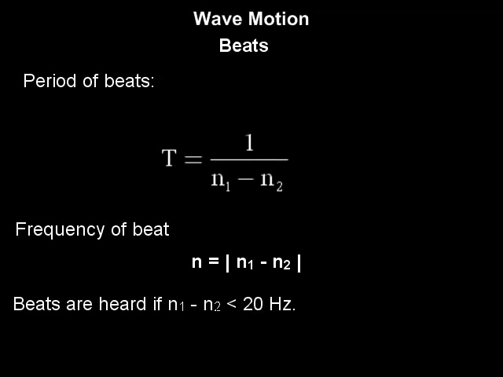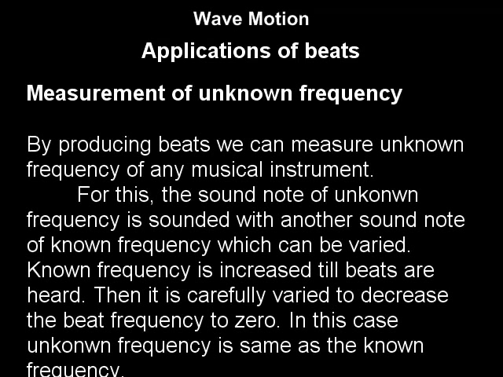The beats are heard only when this difference N1 minus N2 is less than or equal to 20 Hz. There are many applications of beats, out of which 3 are very important. Measurement of unknown frequency. With the concept of beats, or by producing beats, we can measure unknown frequency of any musical instrument. The unknown frequency of any sound note can be measured accurately by using the principle of beats.